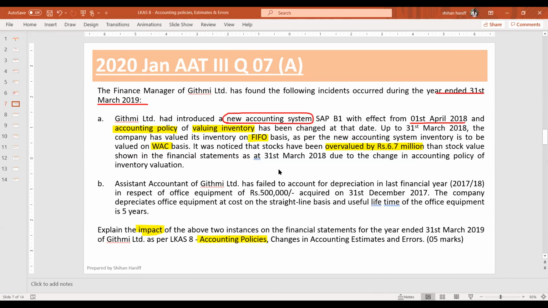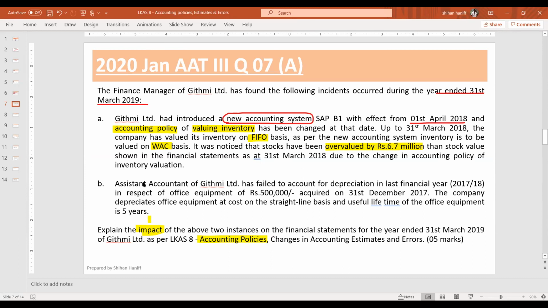It's a retrospective restatement. Yes. Great. So that's correct, Abhinav. We should use retrospective application. Right. So yes, that's correct. Retrospective restatement.